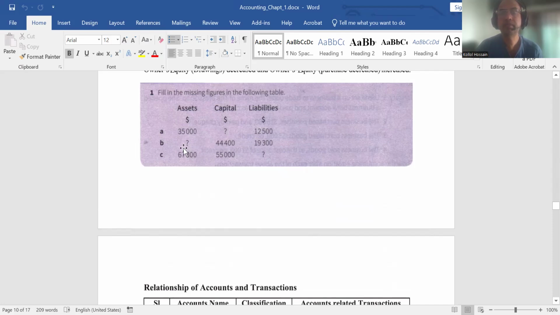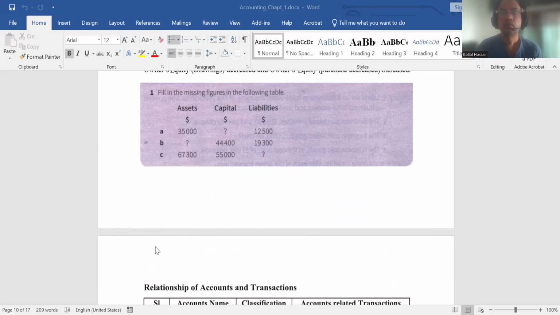So the asset is equal to 44,400 plus 19,300.